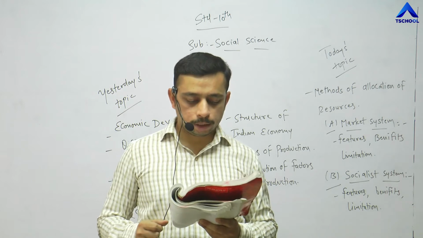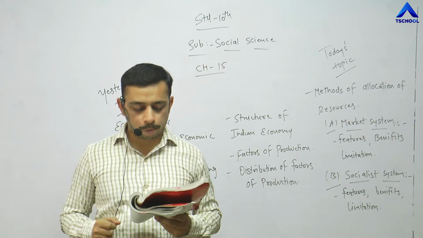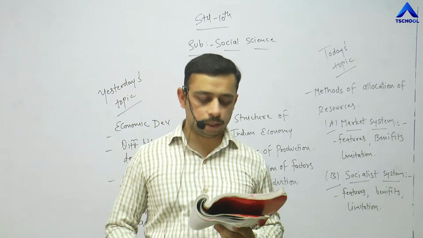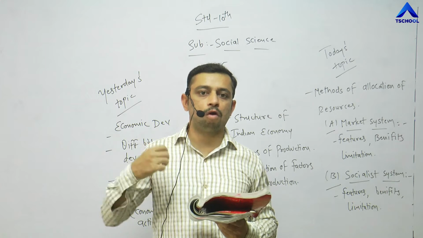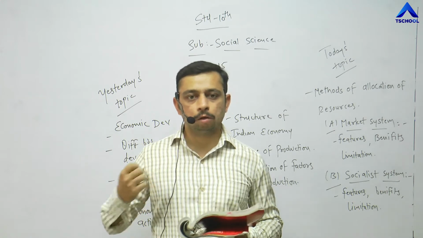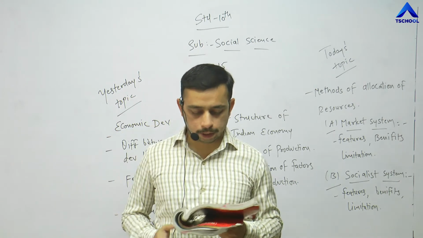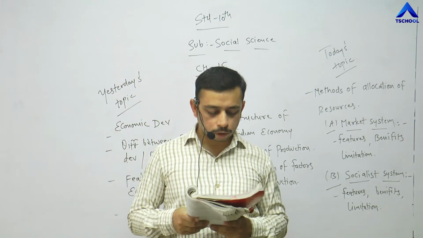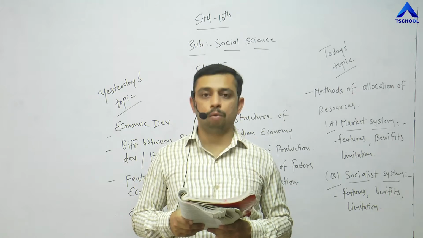See, nations like America, Japan, England, etc. have made their economic development through the market system. They are the developed nations, right? United States, Japan, England, all those countries are developed nations. They have accepted the concept of the market system. What is this market system? We are going to study again. In this method, the process of resource allocation is done on the basis of profit scope.